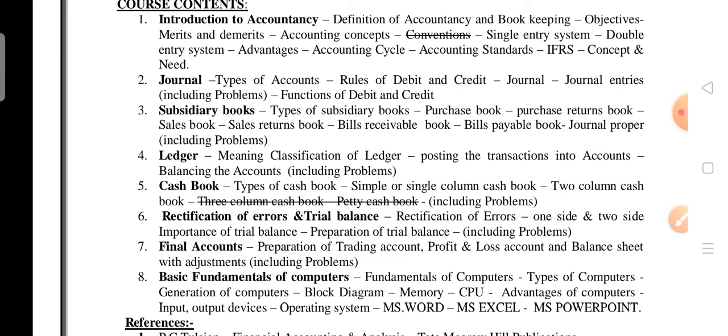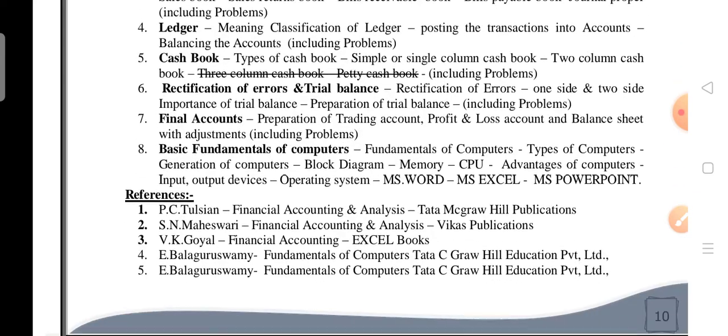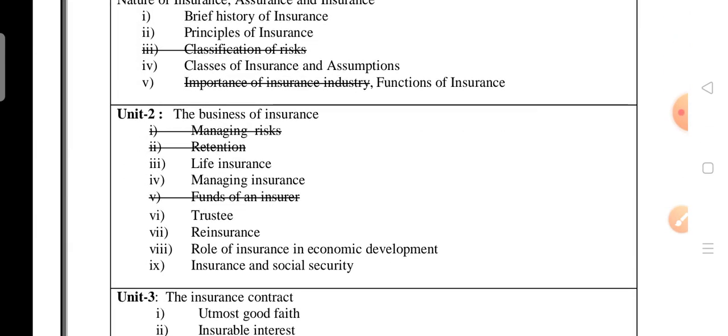So the first unit and the last unit, basic fundamentals of computers, are very important units to get good marks and to get the pass marks. So you have to be thorough with these two units. Next, coming to the model question paper, I will show the model question paper.